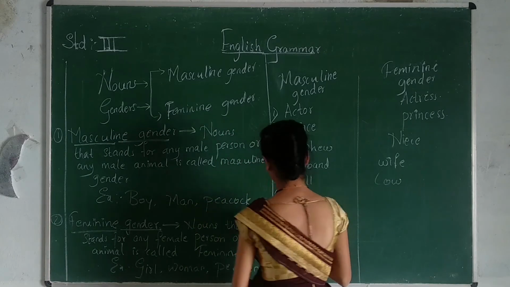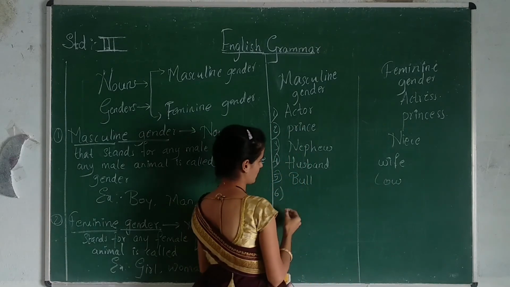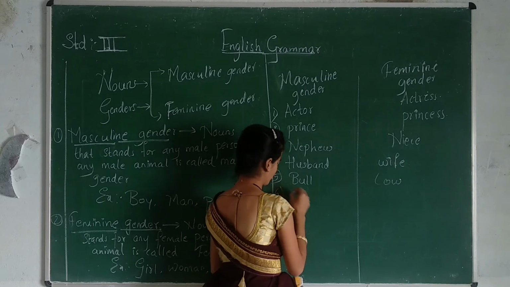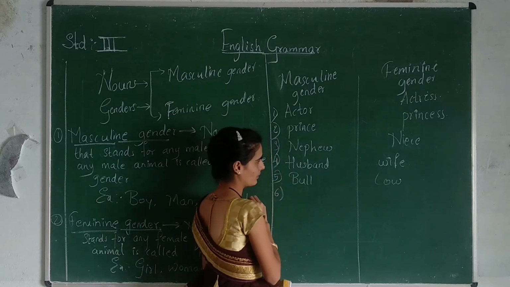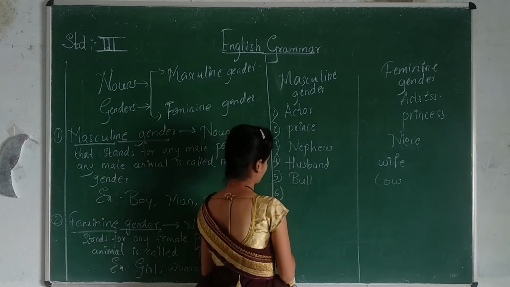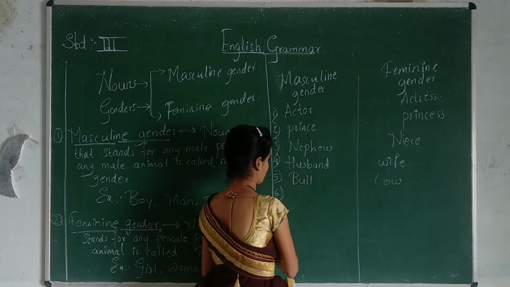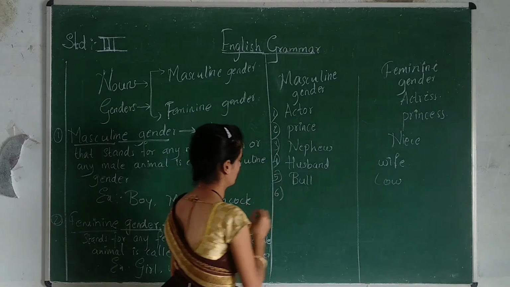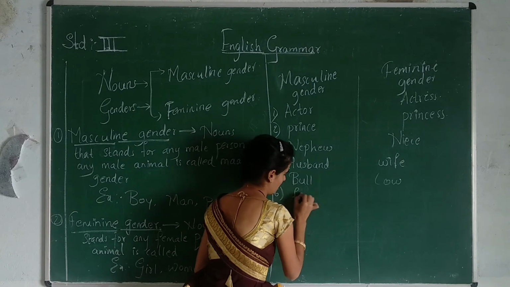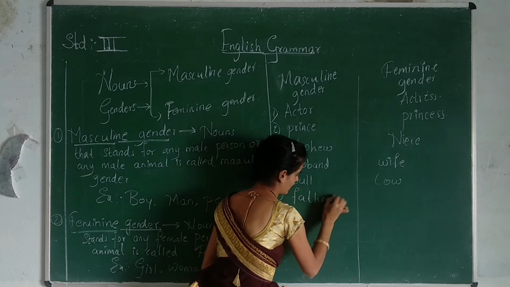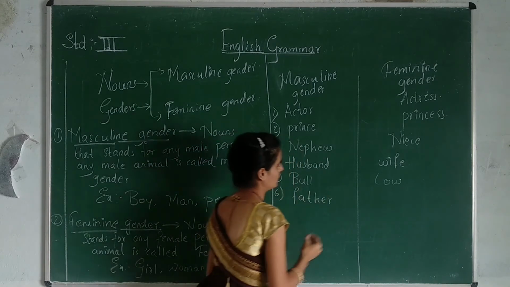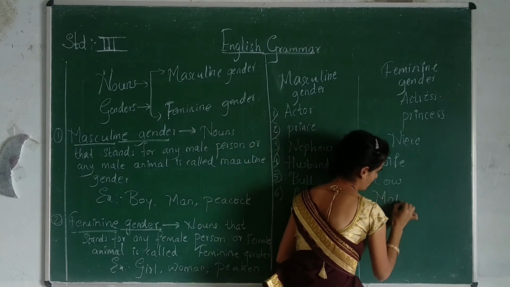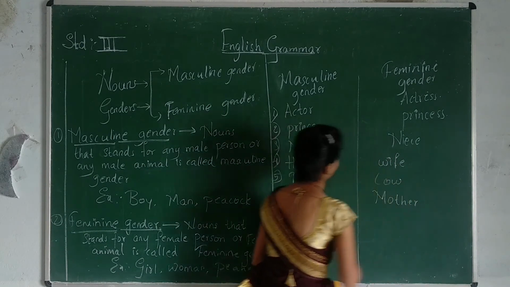Next we will take some more examples. Father comes under masculine gender. Mother comes under feminine gender.